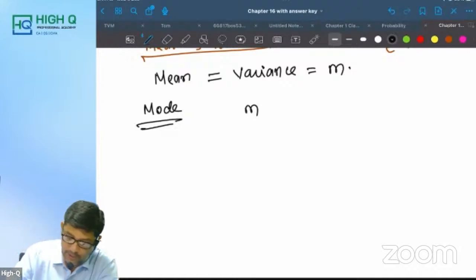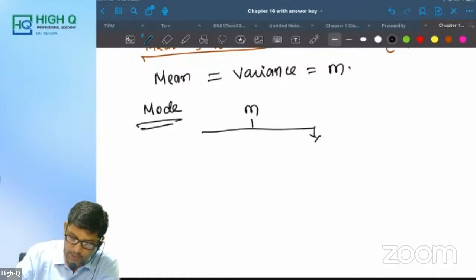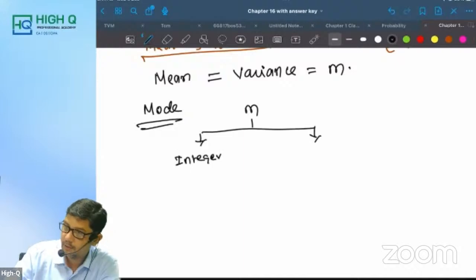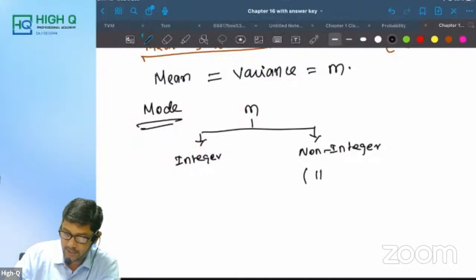Now here also you will be getting two cases. What are the two cases? Integer and non-integer. If it is a non-integer, a decimal value, what should be taken? The highest.